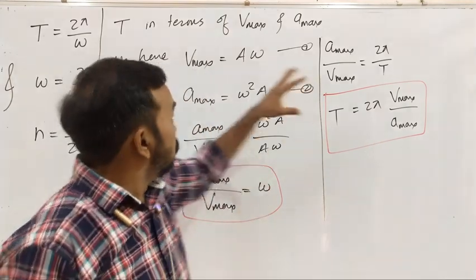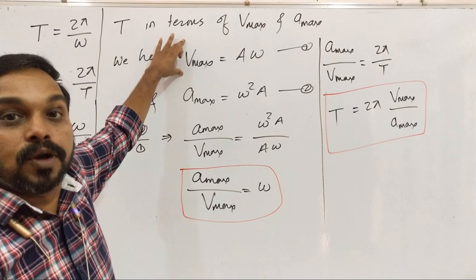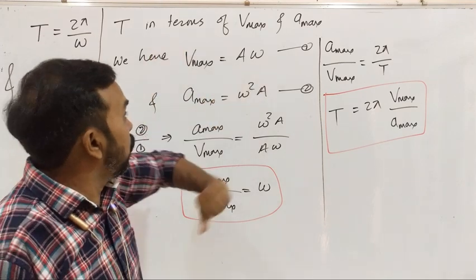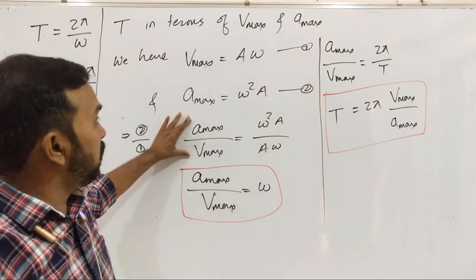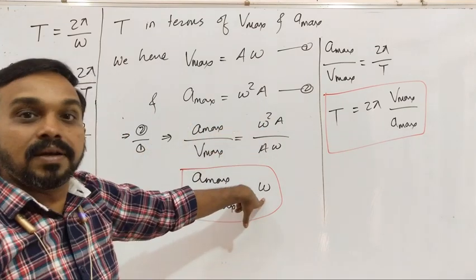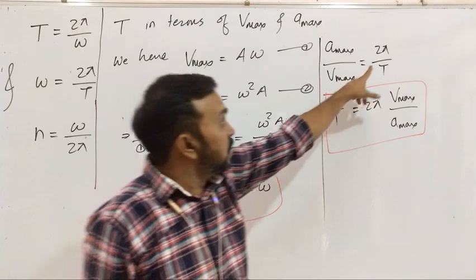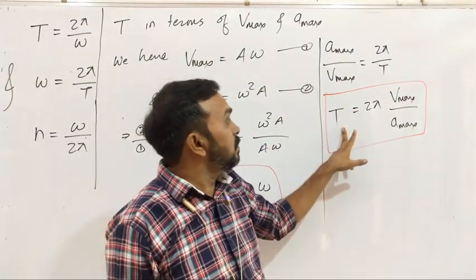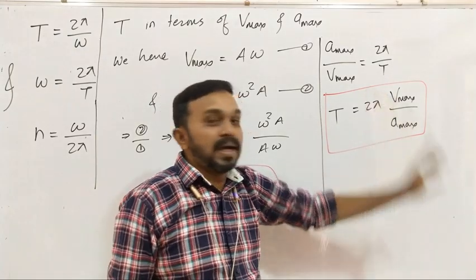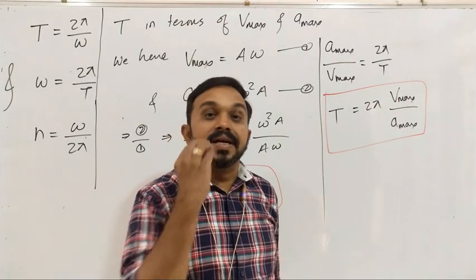So here how do I solve it? I just have the formula of velocity. Vmax is equal to A omega. Maximum acceleration A max is equal to omega square A. I just divide. After division I get omega. Then omega is equal to 2 pi by T. So therefore I put 2 pi by T here. Then rearrange the terms. I get T is equal to 2 pi Vmax upon A max. So this is the time period.